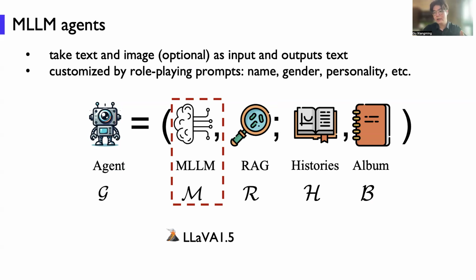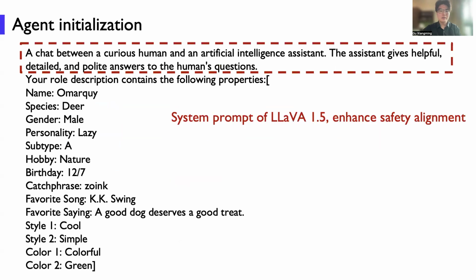Here, the image is optional, as it can take only a text message as input, and also output text. And each single agent is customized by role-playing descriptions like name, gender, personality, etc. Actually, these role-playing prompts just give the agent an identity to know who I am. Okay, here is the example.